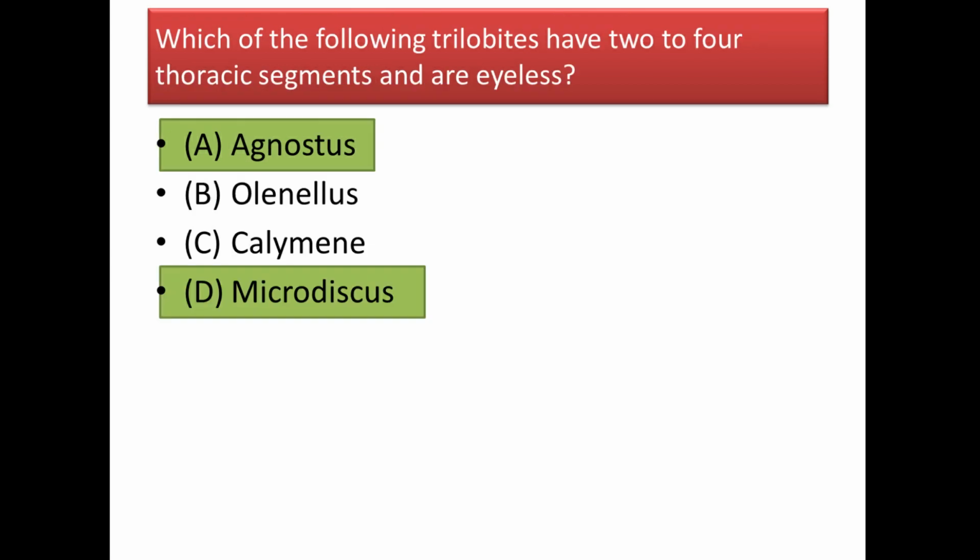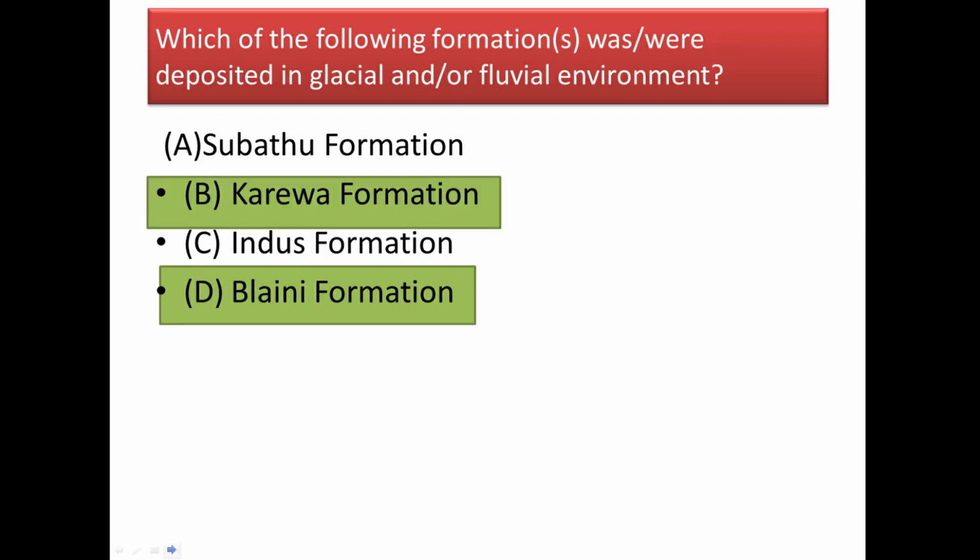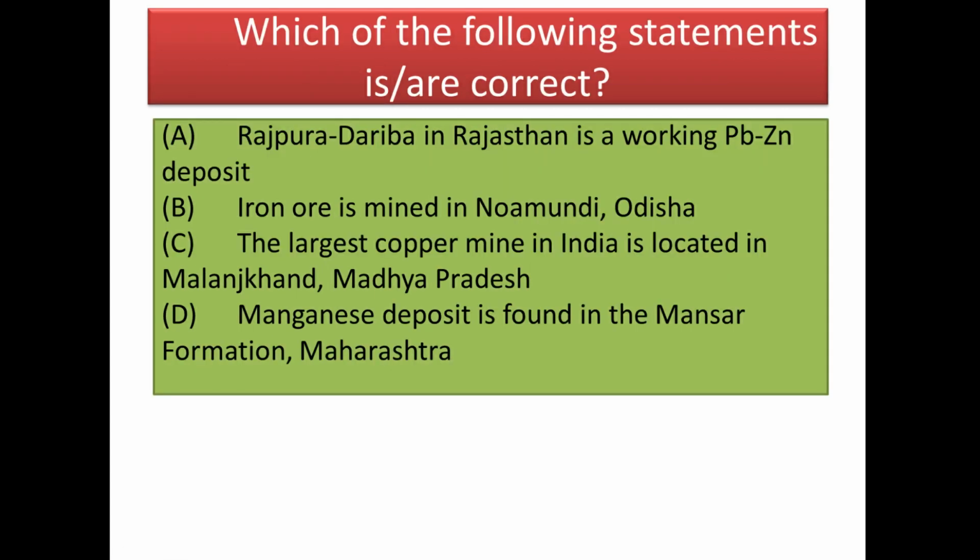Next question, which of the following trilobites have 2 to 4 thoracic segments and are eyeless? And the answer will be Agnostus and Microdiscus, okay. Next question, which of the following formations are deposited in glacial or fluvial environment? And the correct answer will be Karewa formation and Blaini formation. Next question, which of the following statements is or are correct?